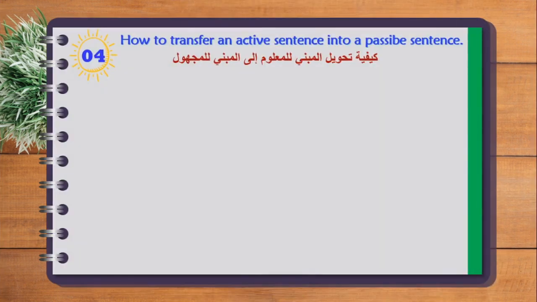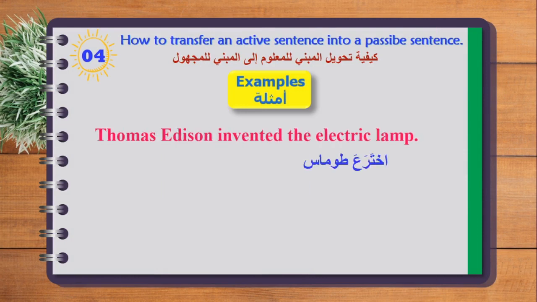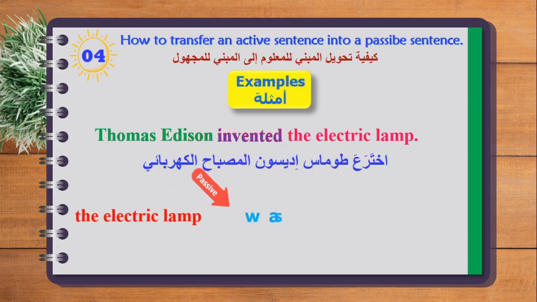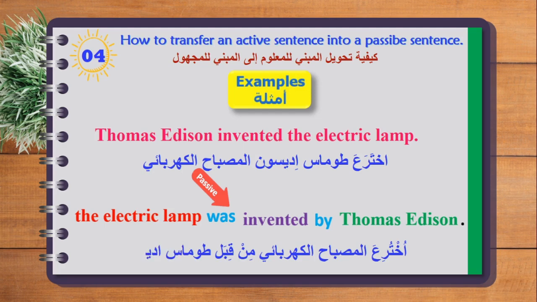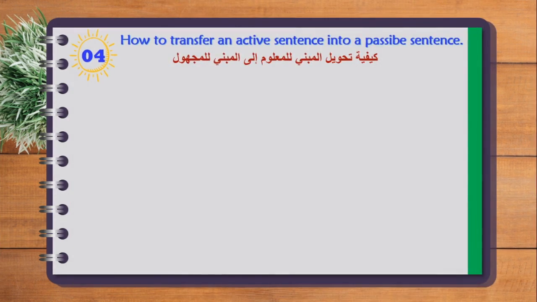Now let's go see some examples here. We have Thomas Edison invented the electric lamp. Okay, so here we need to identify the subject, the verb, and then the object. We start with the object here, but please don't forget to capitalize the T. The electric lamp was, okay, because the verb is in the past, was invented. And then we have the subject here, by Thomas Edison. Very good.